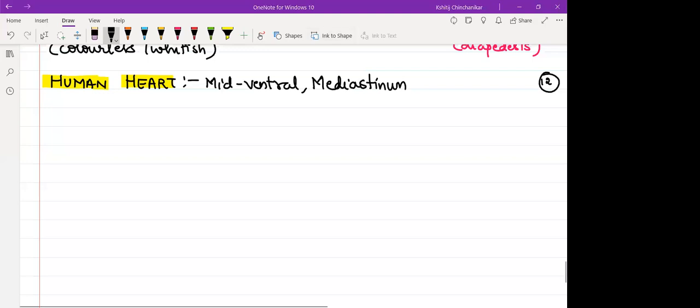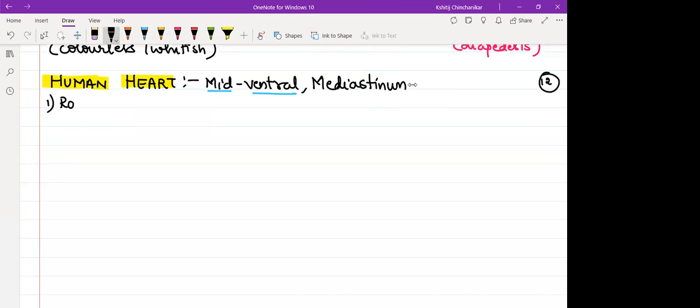Okay. So position wise, location wise, heart is present over here. Generally, we have this perception, it is present on the left side of our rib cage. What I have written, it is mid-ventrally located. It is in the middle center. Sternum means the bone over here, the flat bone, the breastbone, that is called the sternum. So heart is behind the sternum.